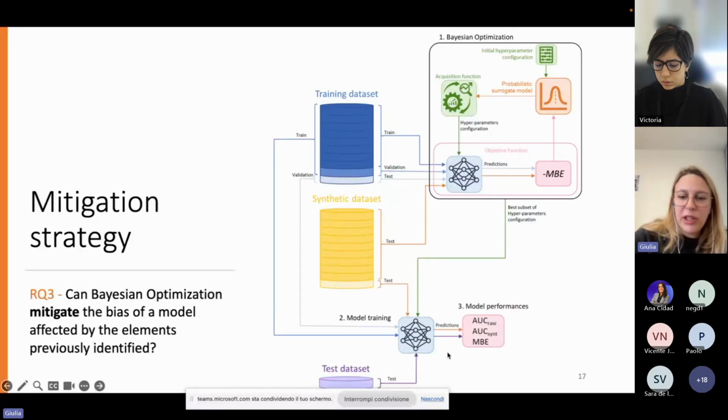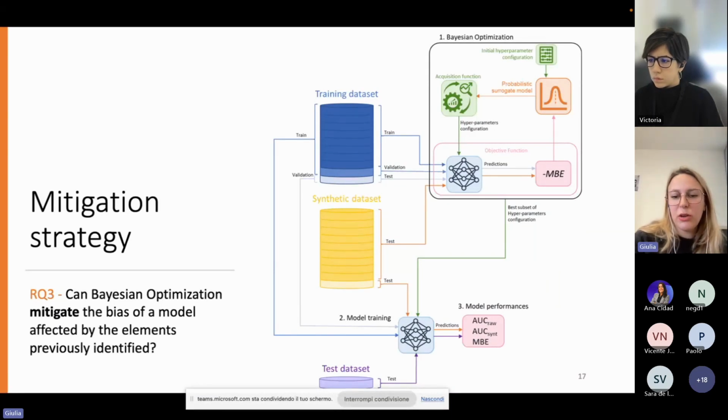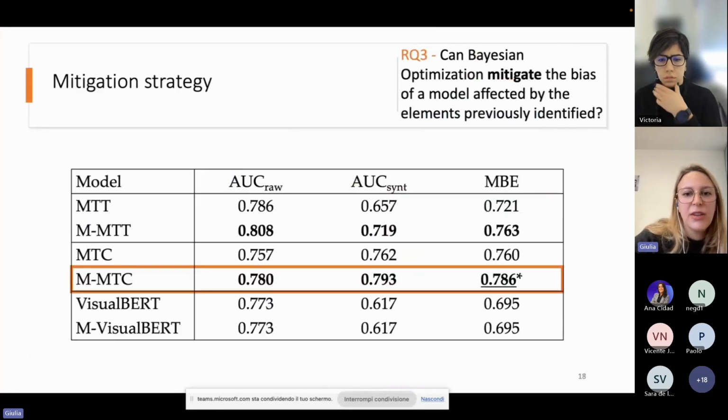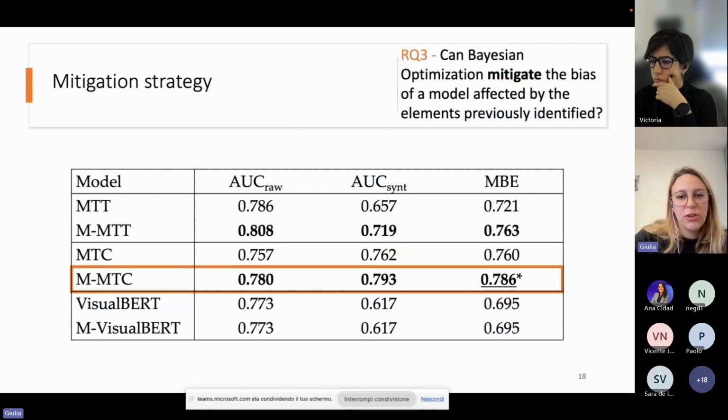The final predictions are achieved by using the left part of the synthetic dataset and the test set. So the whole performance is on unseen data. We computed the MBA, but we also identified its subparts that compose it. The achieved results show that the Bayesian optimization strategy improved the model performance both on the synthetic dataset and on the raw test set. That is the test set proposed by the challenge organizer.